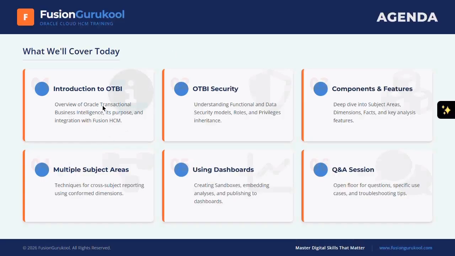Today we will be looking into what is OTBI. Okay, OTBI is one of the technologies offered by Oracle which will help you to build some sort of report, making some sort of analysis. Okay, why the report is required, which kind of report, that also we will be discussing as part of this training program. Guys, to build this OTBI report, what are the components available, which components we need to build upon, what are the various features available, how and when and where those features are to be used, in which context, all those things we will be discussing.